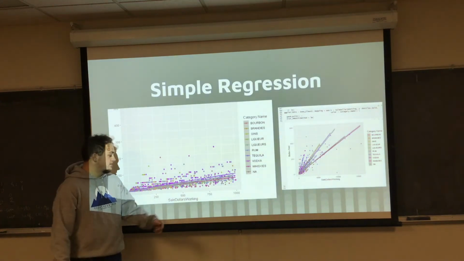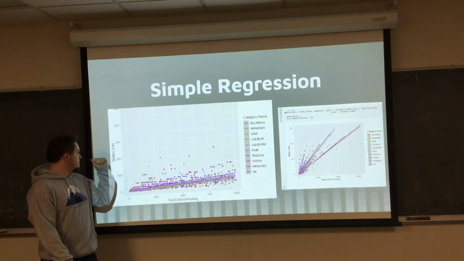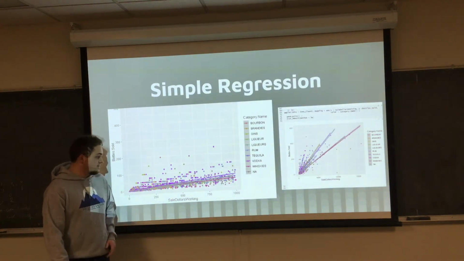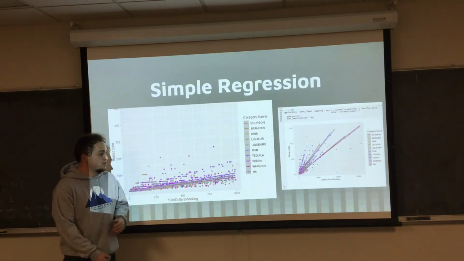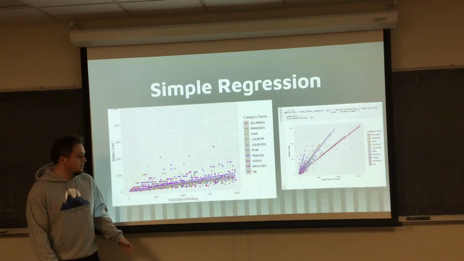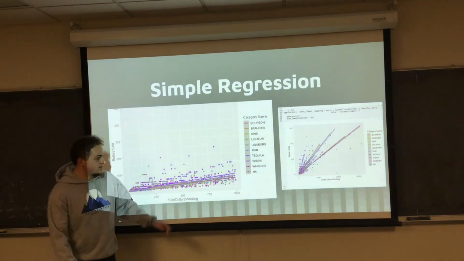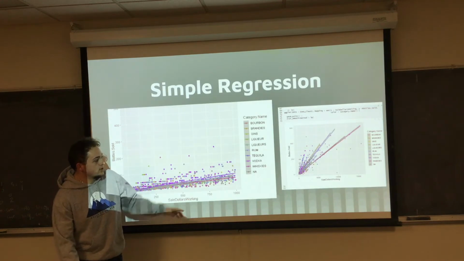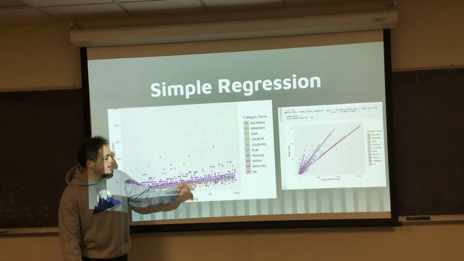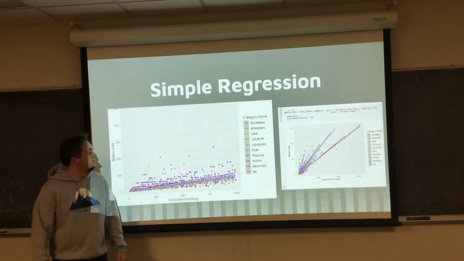And we did that for all the different types of liquors. So for our simple regression, we decided to look at sales dollars versus bottles sold. In our first attempt, you can see it's kind of jumbled and hard to read because we did decide to sort it by type of alcohol as well. So in the second one, we were able to clean it up, and as you can see, there is a positive correlation between all the different types of alcohol when you're looking at sales dollars and bottles sold.